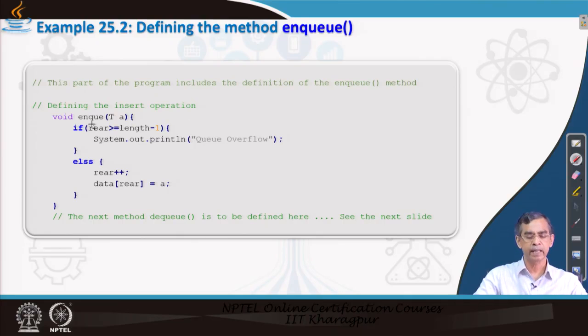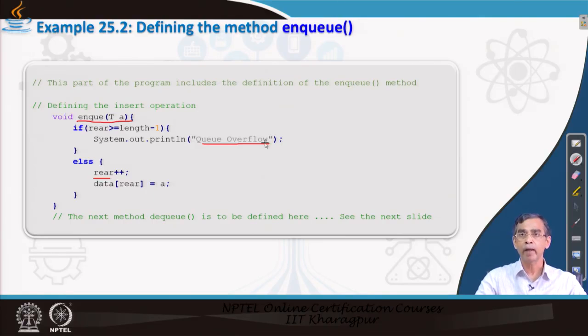So, this is NQ, insertion, and so far as insertion is concerned, some element should be added at the rear. That is why you see if rear is greater than length minus 1, that means if rear goes to the end, then we can say that the queue is overflow, no more insertion is possible.